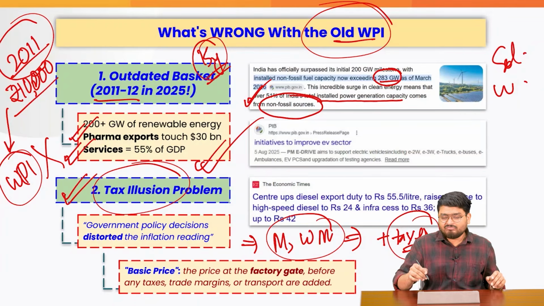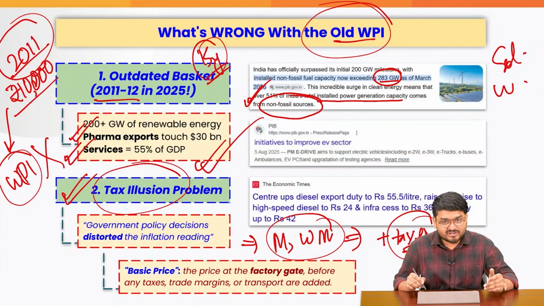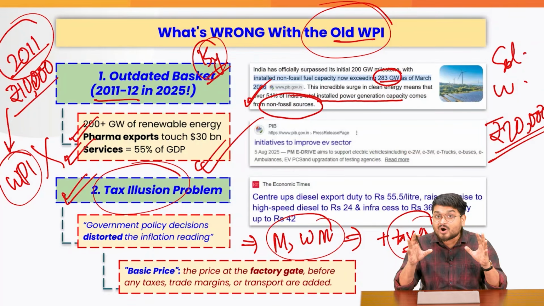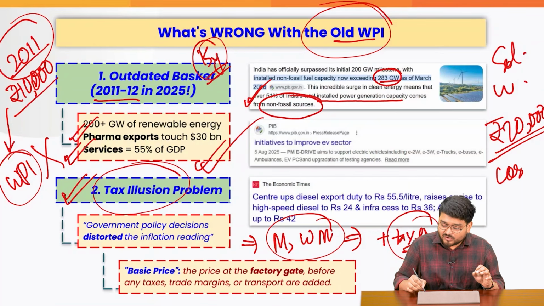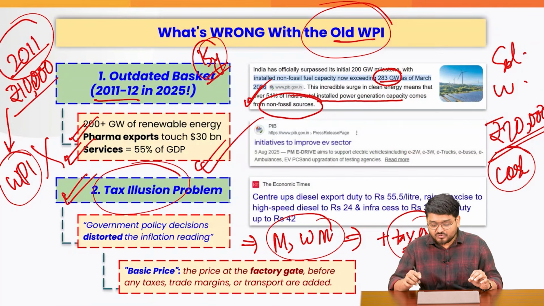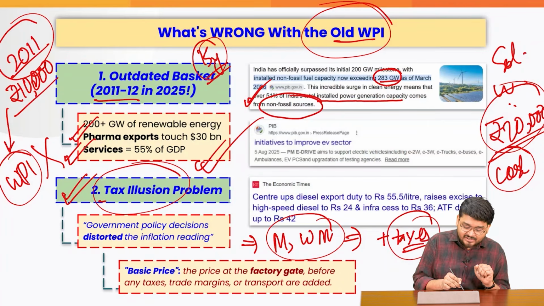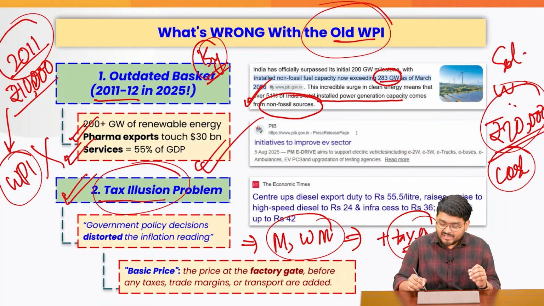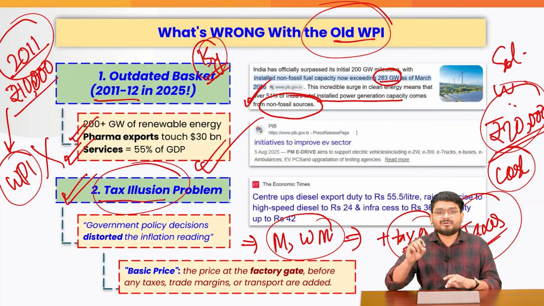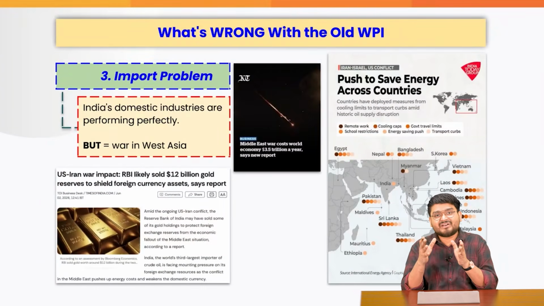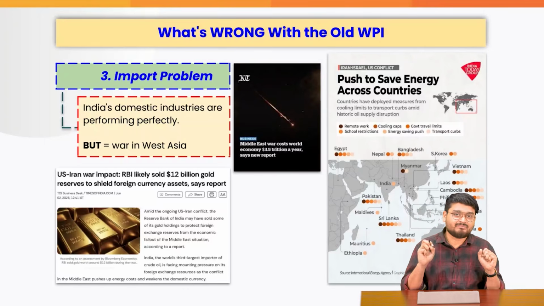For example, if the Government of India officials go to the various mandis and find out that the almirah right now is costing 20,000 rupees, how much actually is the real cost of production? We will not know from the final wholesale price, right? Because taxes are here, so many other charges are here. So this is exactly why it creates a tax illusion problem. That means that, for example, if the Government of India increases the taxes, then definitely the WPI will go up, right? And this is why we have to move away from measuring taxes within the inflation parameter.